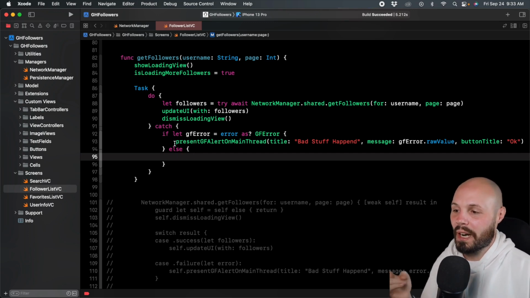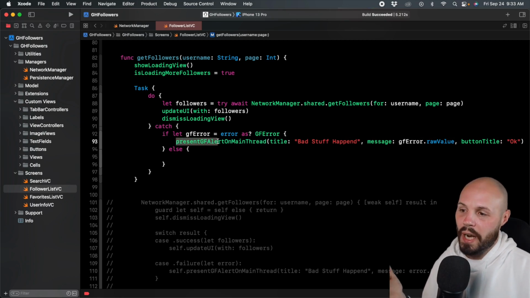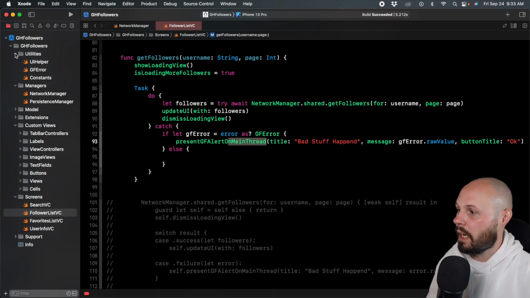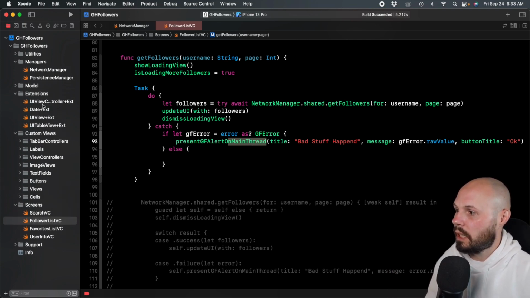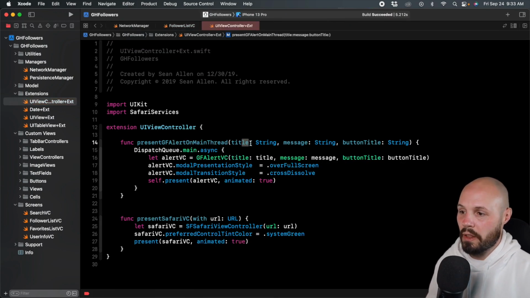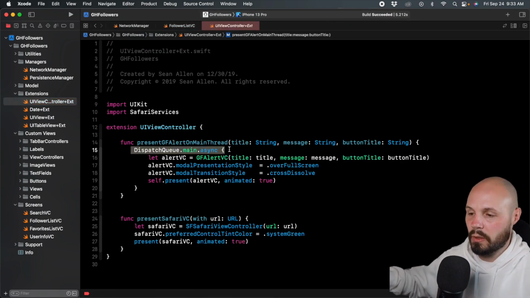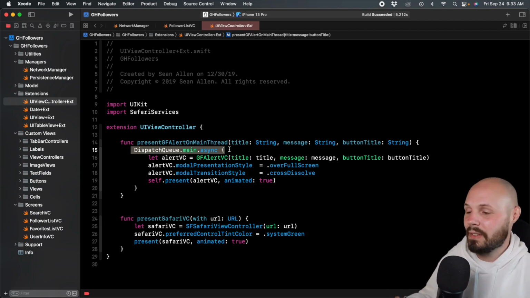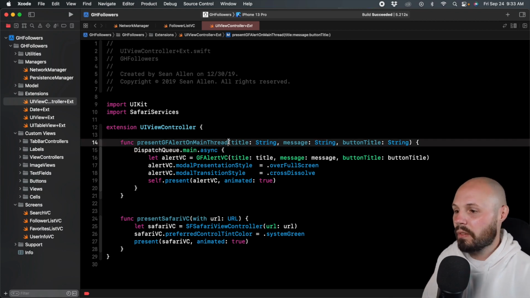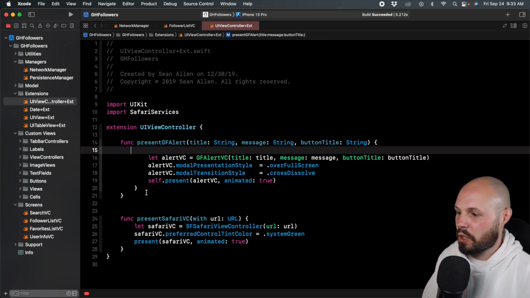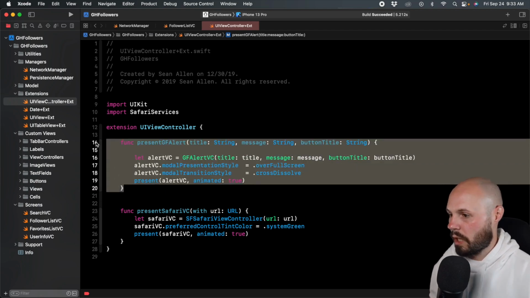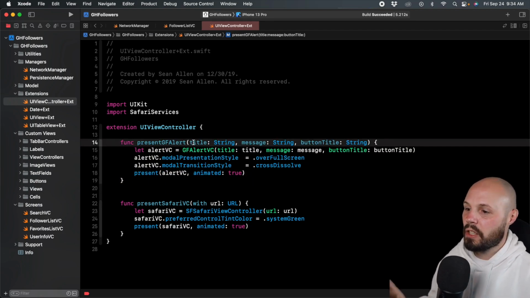So there's two things I want to do with our errors before we move on. You notice we abstracted this on main thread into the error, and this was in the extension of our UIViewController. So extension UIViewController, presentGFAlertOnMainThread, and this was us putting it there. We just did that to abstract it away. But remember, we no longer have to worry about this DispatchQueue.main.async to go to the main thread. So we can simplify this. Instead of presentGFAlertOnMainThread, we can just say presentGFAlert, get rid of DispatchQueue.main.async, get rid of the self, highlight this all, do a control I, clean it up a little bit there. So now that is just presentGFAlert.